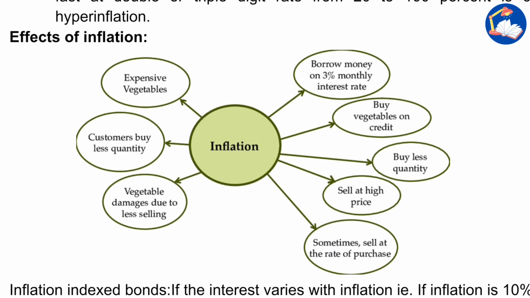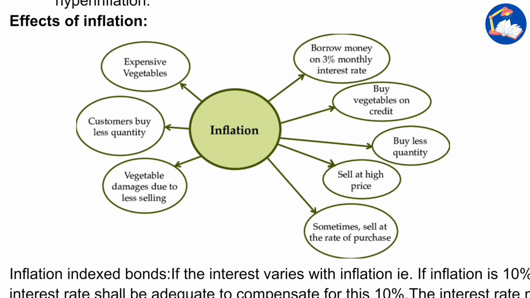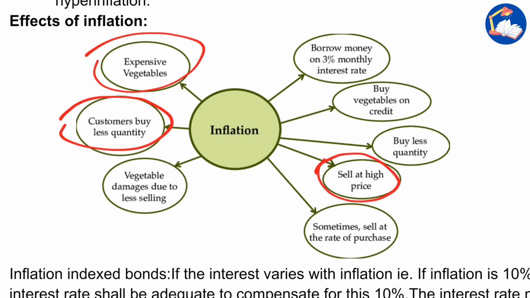Now, what are the effects of inflation? Effects of inflation are expensive food products. Consumers buy less, since the price is increasing. Naturally, we will tend to buy a smaller amount of things. Merchants may be buying at a lower rate, but once inflation hits the market, they have to sell at high prices.